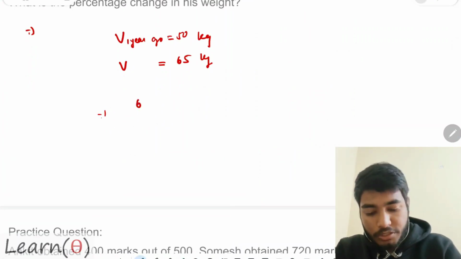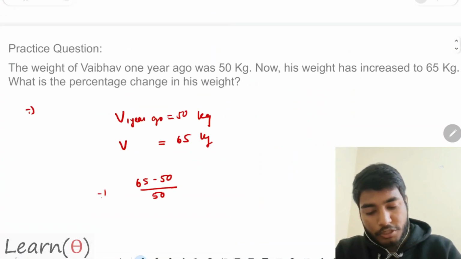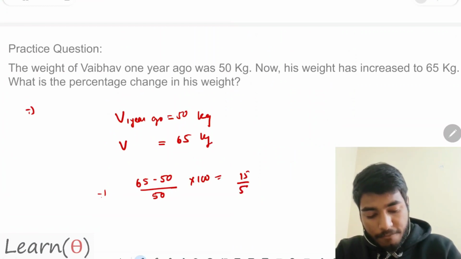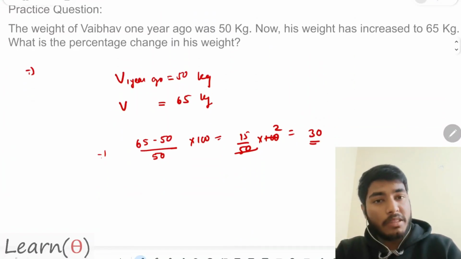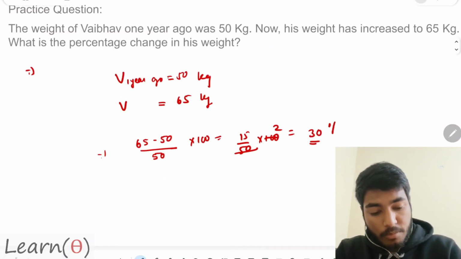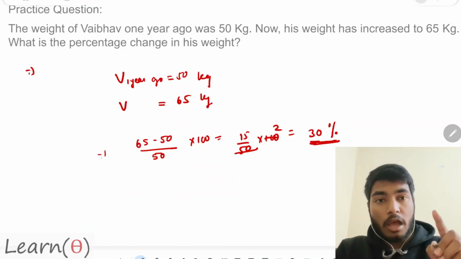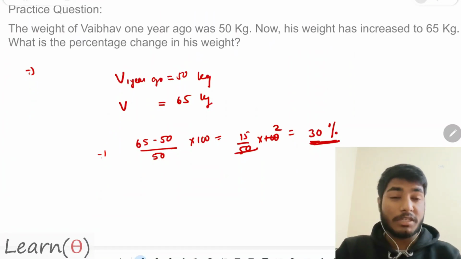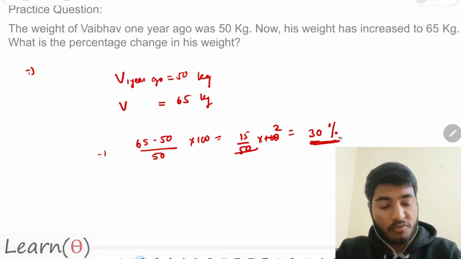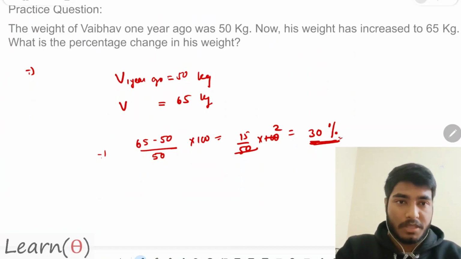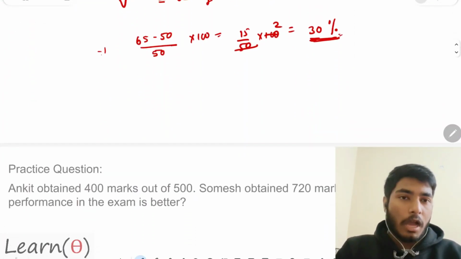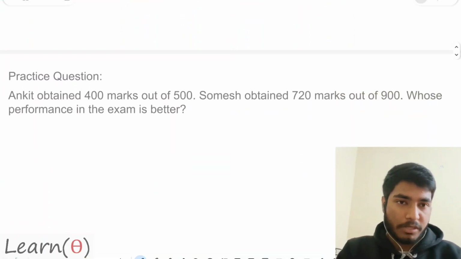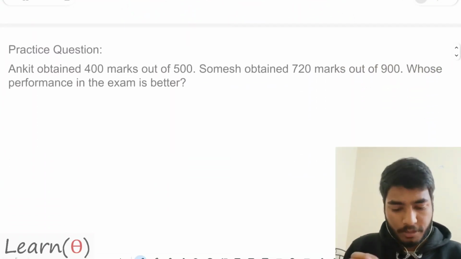So what is the change? Now it is 65, earlier it was 50. And what is the initial value? Of course, the initial value is 50 kg. So 15 by 50 into 100, that is 30. Hence, the percentage change is 30%. After getting the value of the percentage, never forget to write the percent symbol. Is that clear? I hope, guys, you are getting the vibe of the chapter. This chapter is not too tough, but just get the questions.